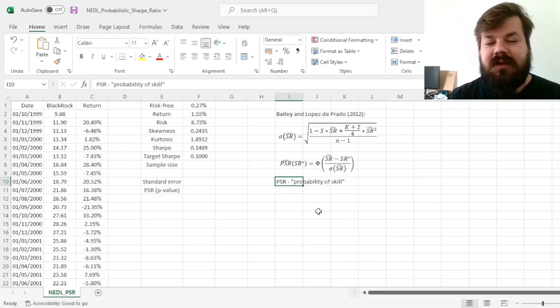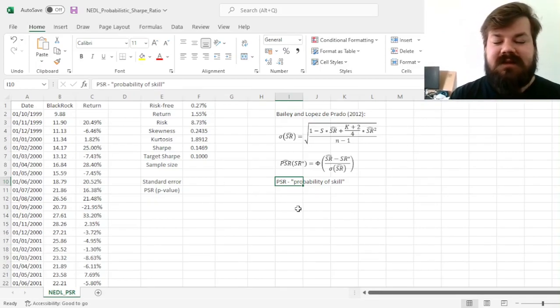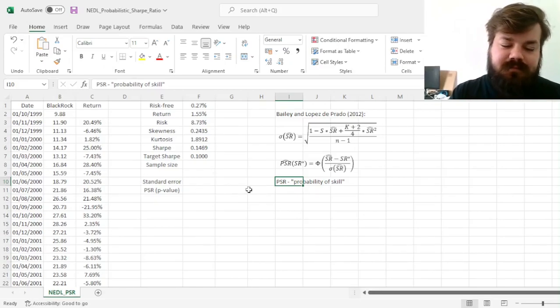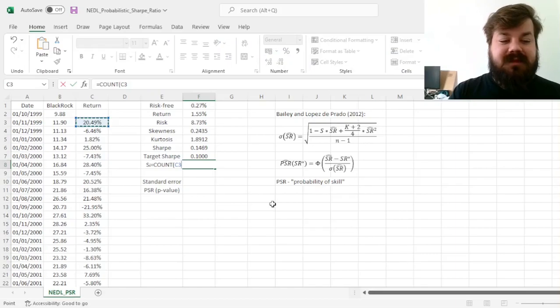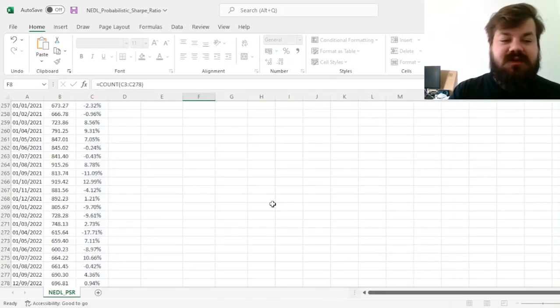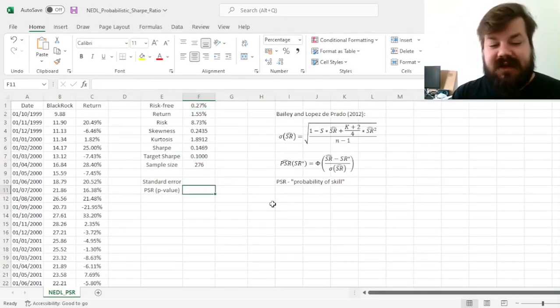You can interpret it as probability of your manager having superior skill in that sense, if you're dealing with portfolio evaluation. And then we need to have a record of our sample size. That basically means we need to count our returns, 276.